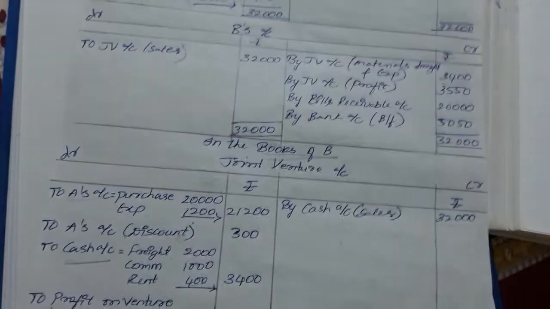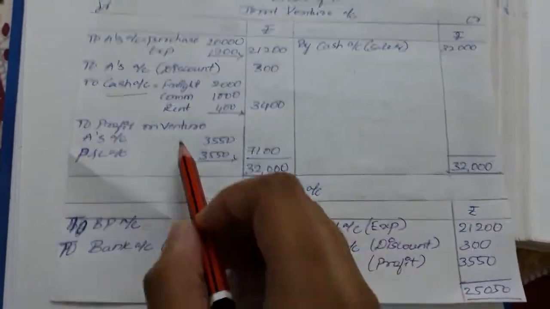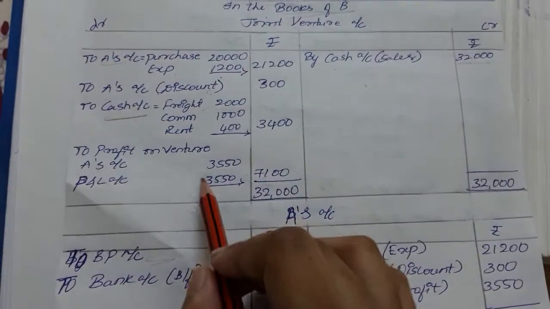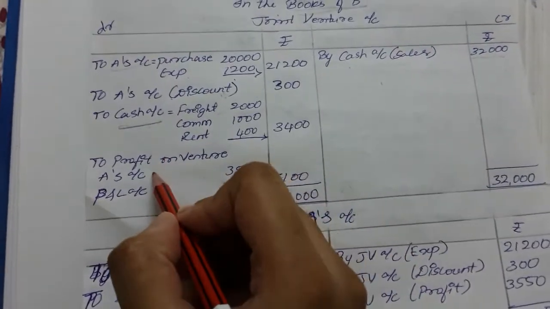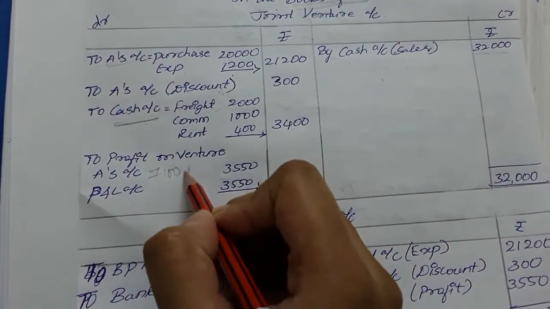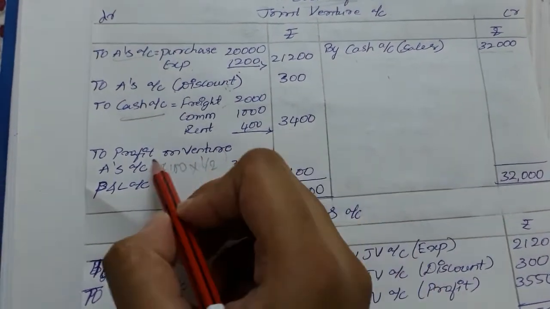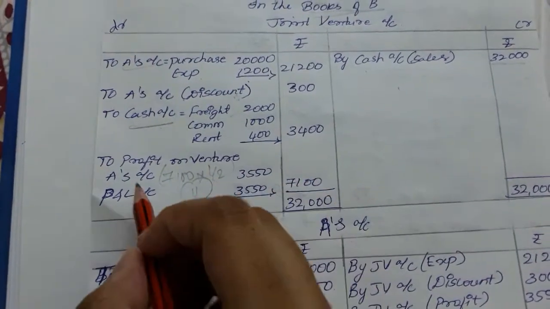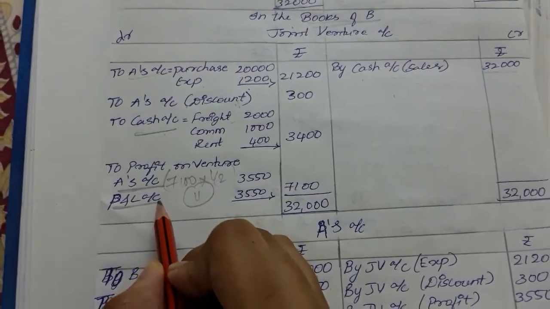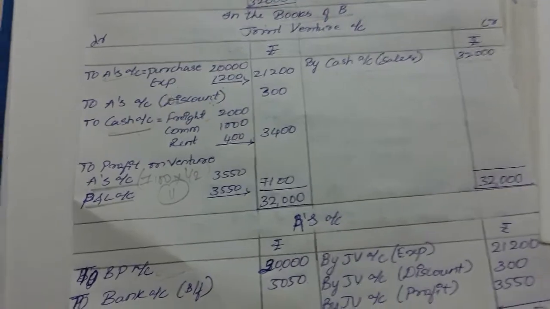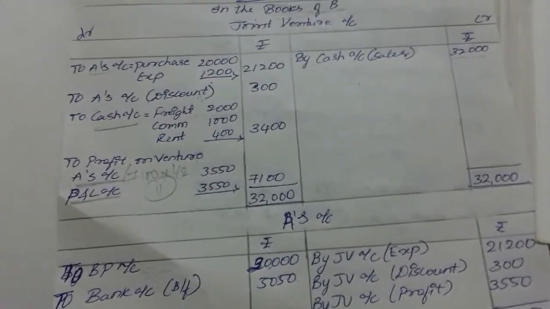Next, coming on to the profit on venture. We divide the profit equally. So it is 7,100 multiplied by 1/2, and the same for the other. As you can see, we will be writing A account here. For B, we will not write B; we will write profit and loss account because we are preparing in his own books of accounts.